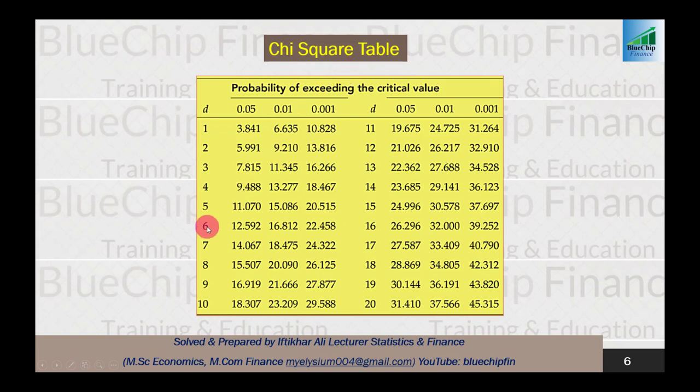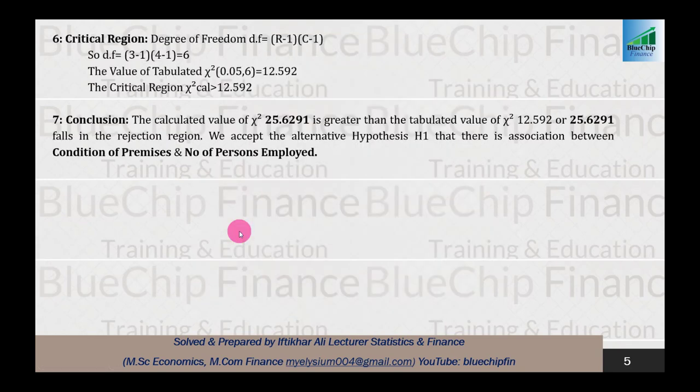For 6 degrees of freedom and alpha 0.05, the tabulated value is 12.592. So if our chi-square calculated value is greater than this 12.592, we are in the critical region. And if our calculated value of chi-square is equal to or less than 12.592, we fall in the acceptance region. So there are two regions: one is the acceptance region and one is the rejection or critical region.